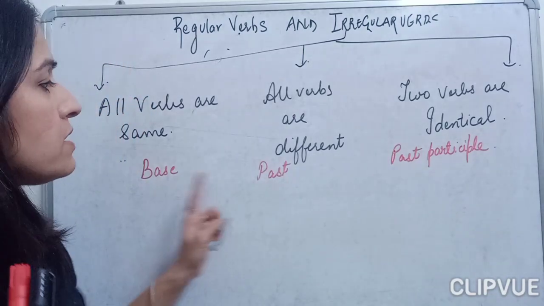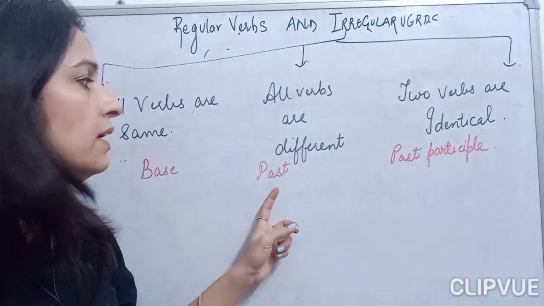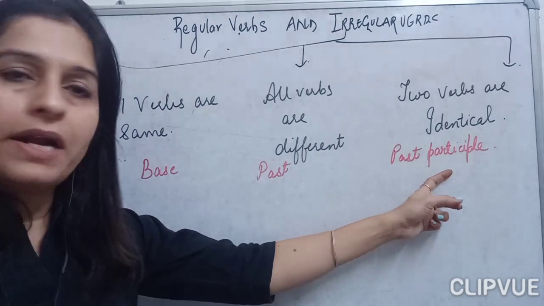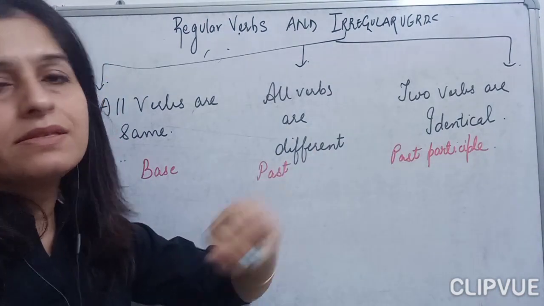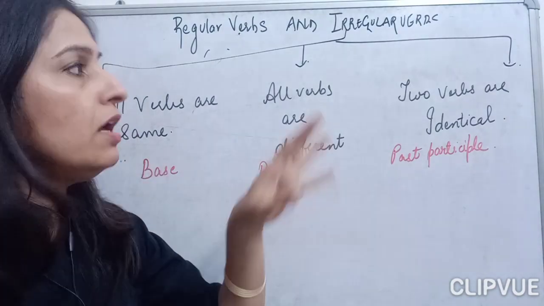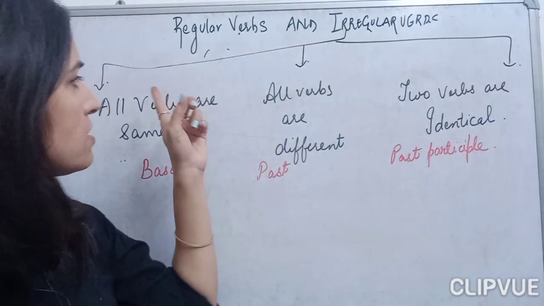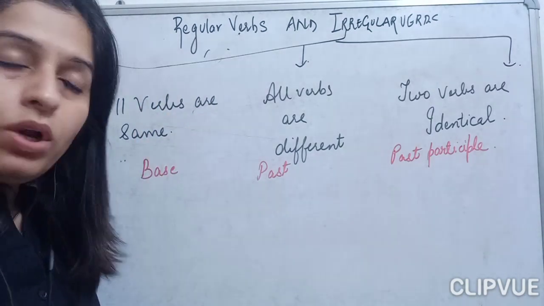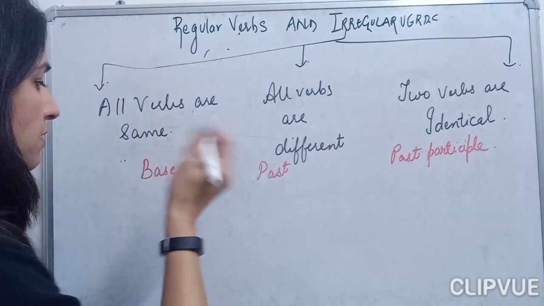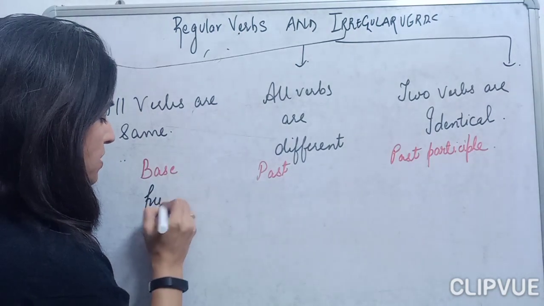Either the base and past are identical, or the past and past participle are identical, or the base and the past participle are identical. So it happens like this. Let's begin with the group where all verbs are the same. In this group, children, see, for example, you can take put.